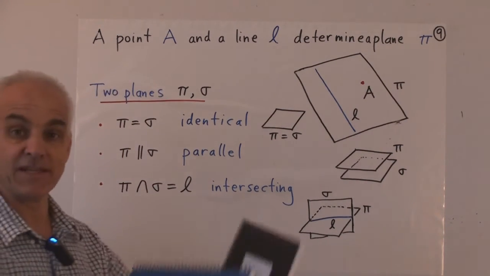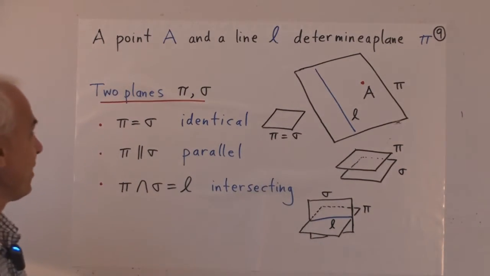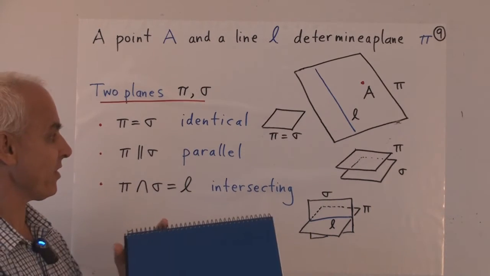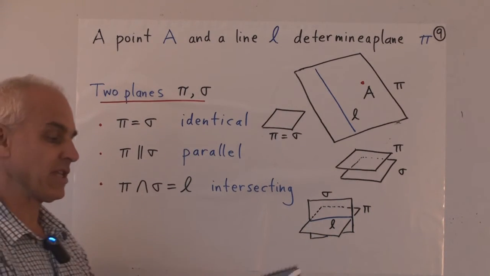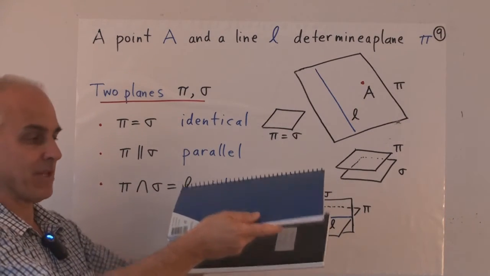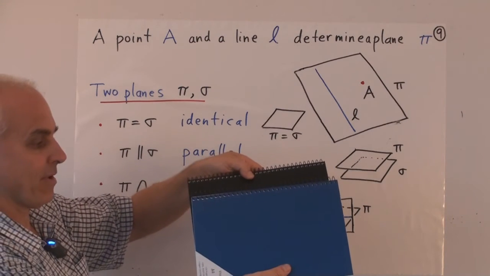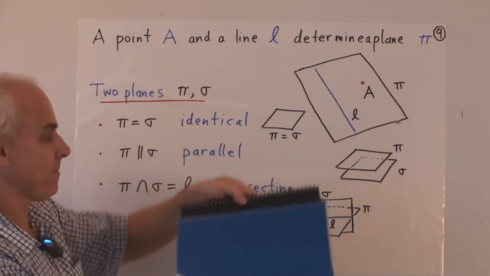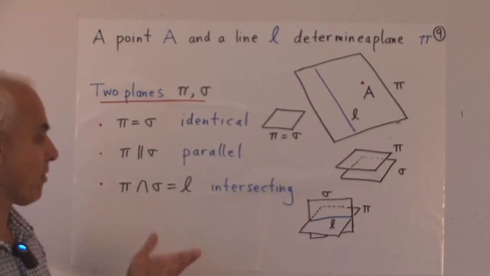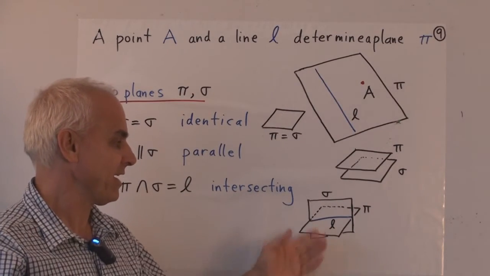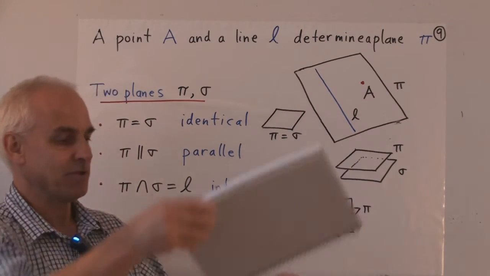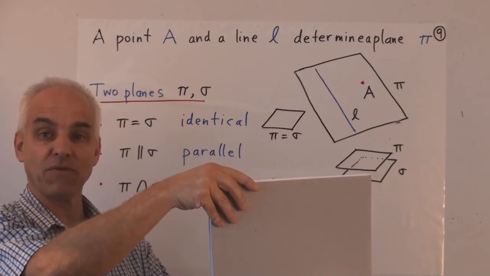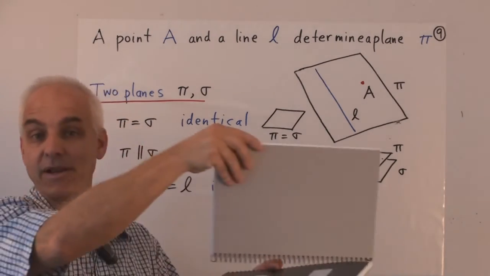If we represent a plane, say, by a book, then the two planes could be identical. It's sort of a trivial case. Or the two planes can be parallel, something like this. These are parallel planes. They don't meet. And the third, more common pattern is that two planes intersect. So you have one plane like this, another plane like this, and the intersection of the two planes will then be a common line.